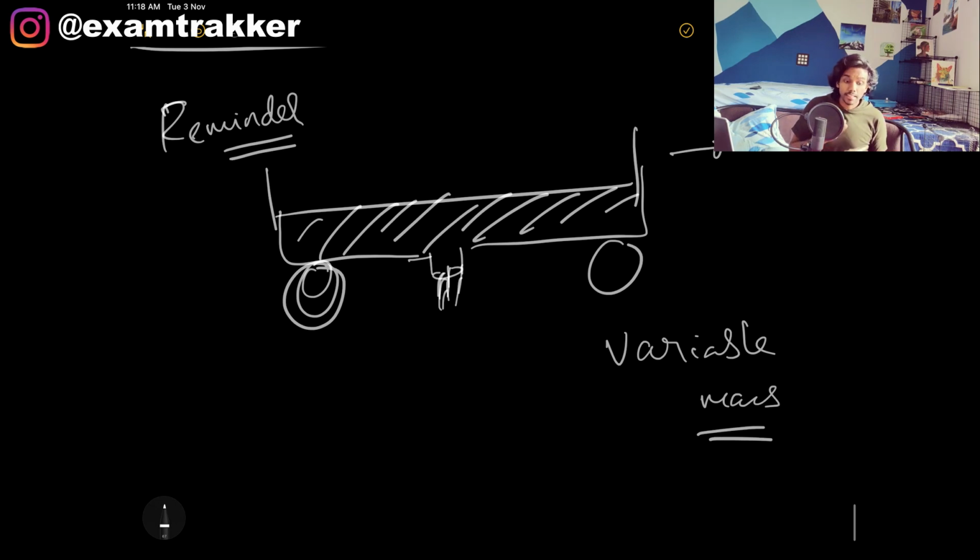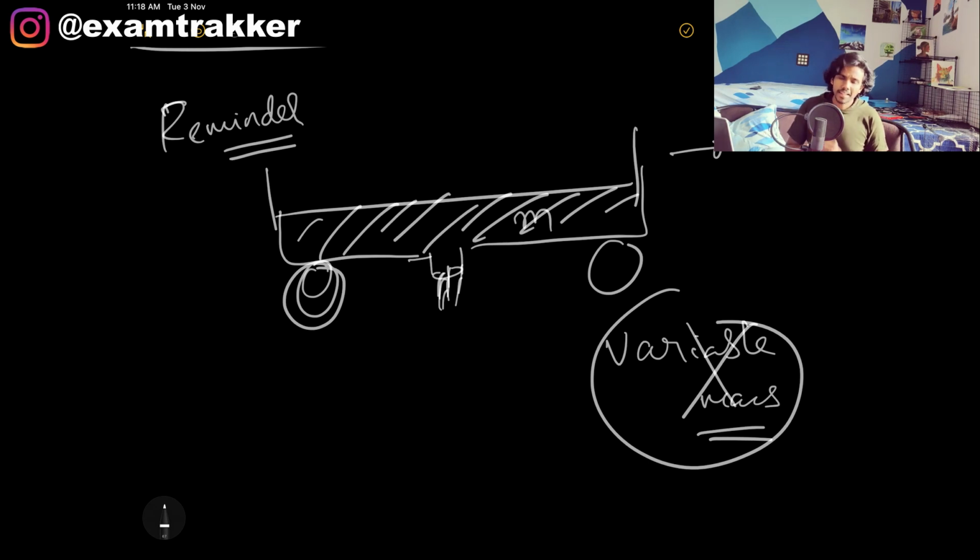First of all, clearly the mass in the cart is decreasing, just like in the rocket. There's a big blunder here. This is not a variable mass system at all. Yes, clearly the mass is varying for sure, but they don't consider it a variable mass system, and there is a reason why. Let us say the cart is traveling with v, and the sand that is leaking through also has a velocity v.